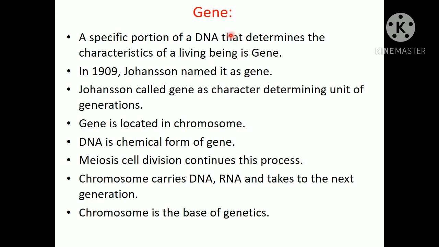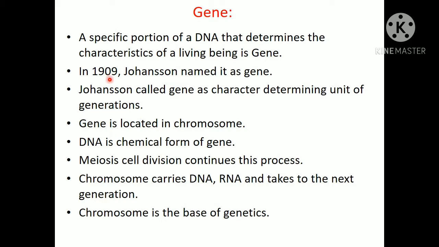So, gene: a specific portion of a DNA that determines the characteristics of a living being is gene. That means gene is a portion of DNA that determines the character of a living being. That means our character is determined by this gene, which is a portion of DNA. In 1909, Johansson named it as gene. Who? Johansson. Please remember this.